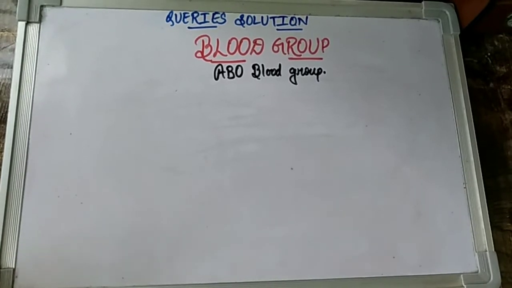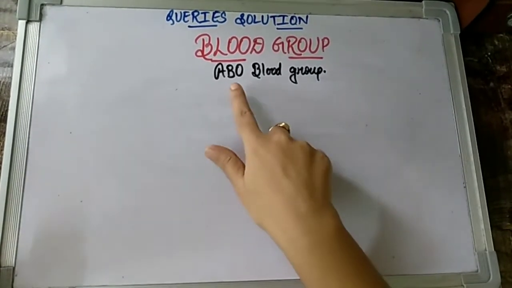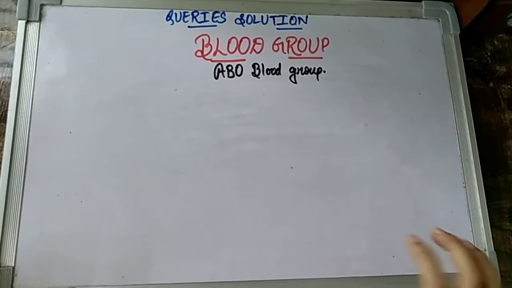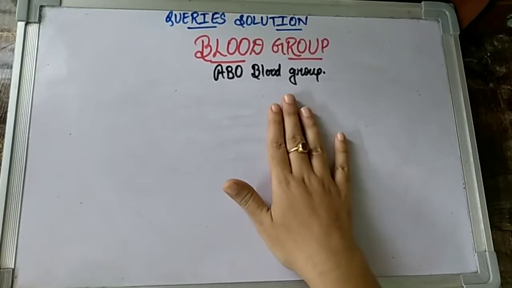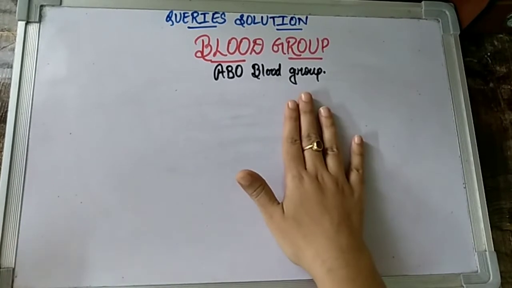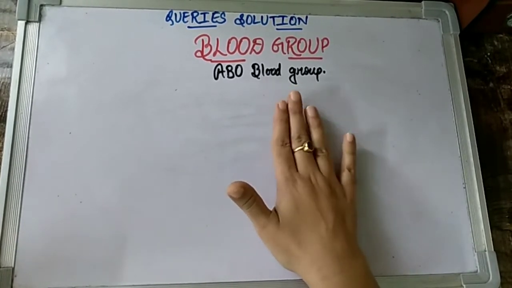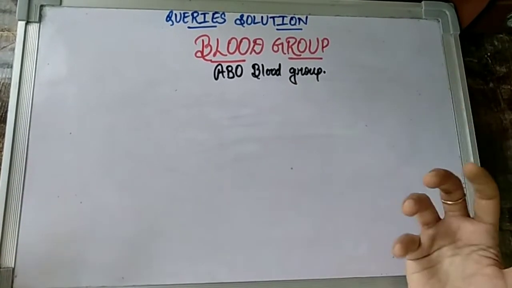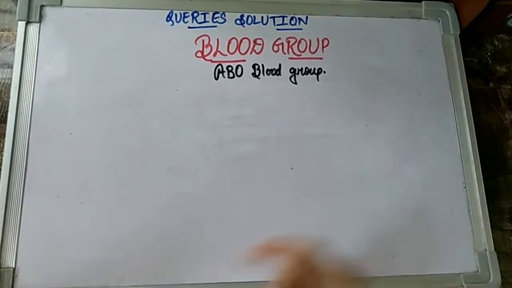So to start our video, children, we have to know the concept of the ABO blood group system. So what do we mean by saying this term? Before even explaining the ABO blood grouping system method, children, I would like to tell you what is basically this blood group. What does the meaning of the blood group basically hold?